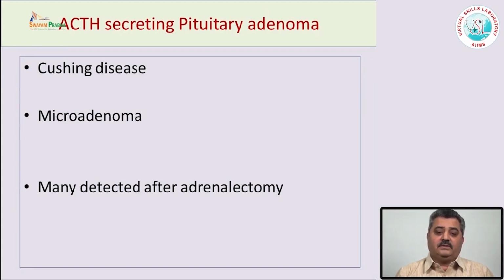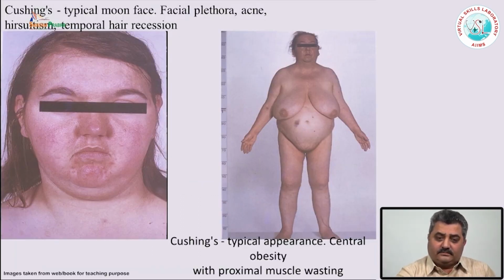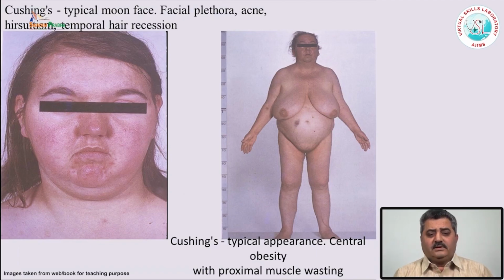And many of these patients undergo adrenalectomy for these symptoms, and after some time one finds an increase in the size of these pituitary adenomas. They have very characteristic features: facial plethora, acne, typical moon face, buffalo hump, more hair on the face, temporal hair recession.